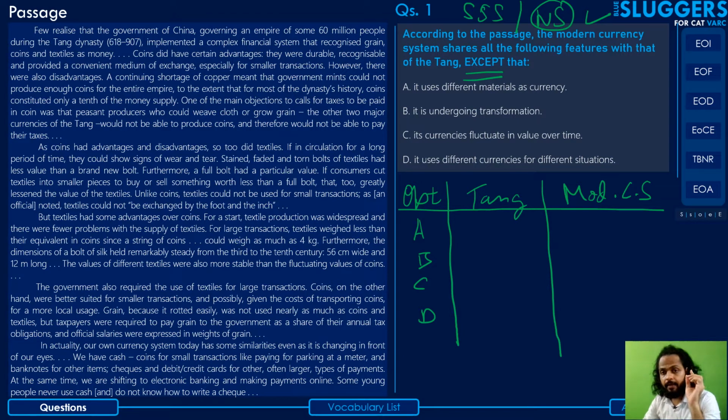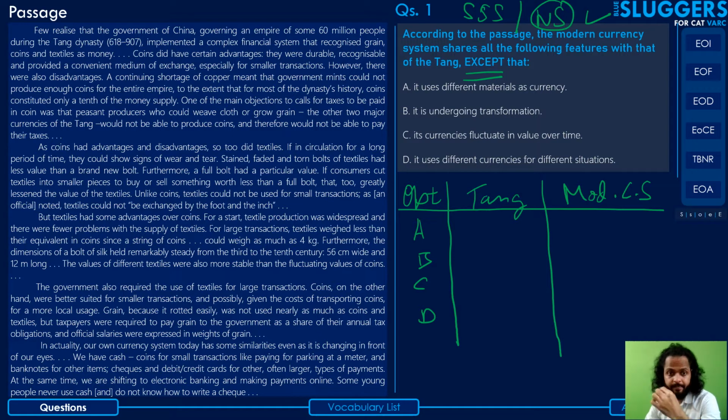Now, the features which are shared will be eliminated, because this is an except scenario, and we are supposed to find the one that is not shared. So if there is a feature which is true in both the cases, it will be eliminated. If there's a feature which is true in only one of the cases, that should be your answer, correct?